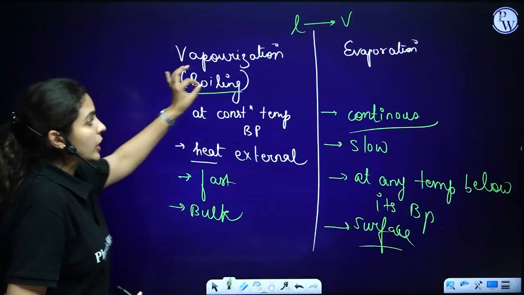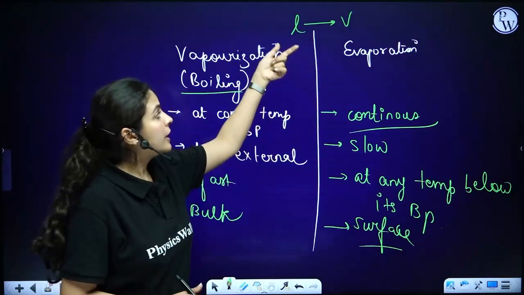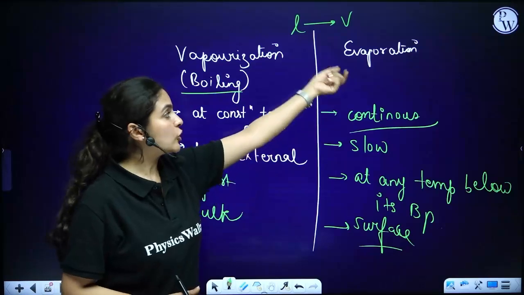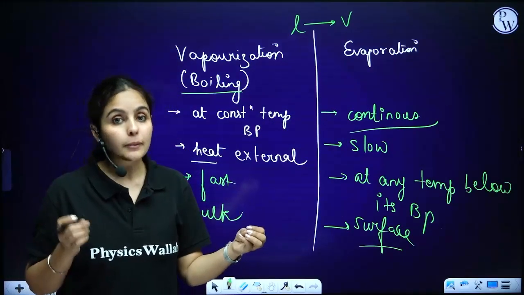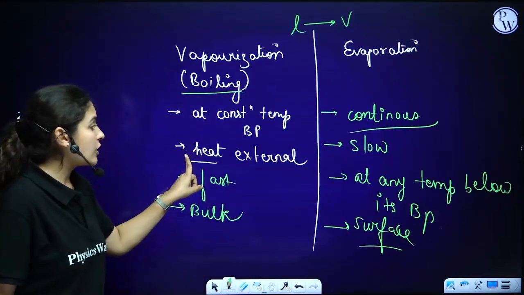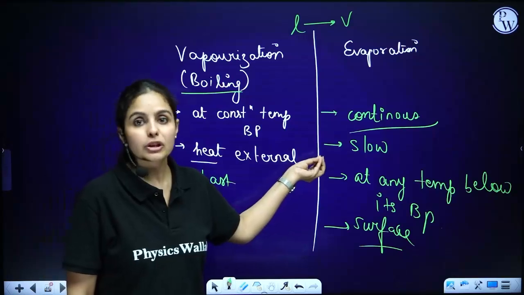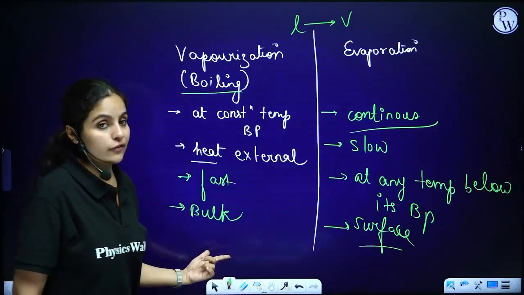See, in vaporization and evaporation, it is a common thing. Liquid turns into vapor. In boiling also liquid turns into vapor, in evaporation also liquid turns into vapor. But how will you differentiate them? Firstly, evaporation is a continuous slow process. Boiling is a very fast process, requires external heating at a specific temperature, which is the boiling point. Evaporation is a surface phenomenon, boiling is a bulk phenomenon.